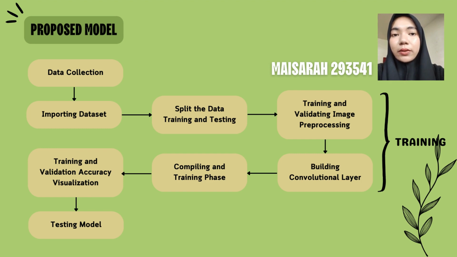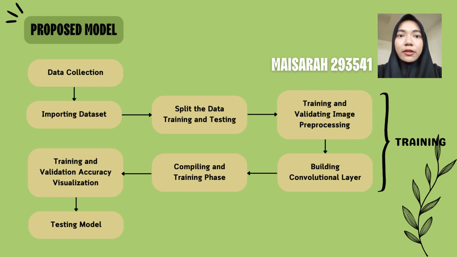Next, we split our dataset into training and validation sets. This ensures our model learns from one set and validates its performance on another, preventing overfitting. Then, we pre-process our images. This involves normalizing pixel values, shearing, zooming, and flipping to augment our dataset, making our model more robust.